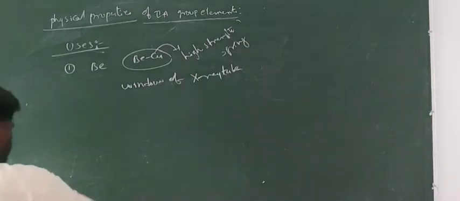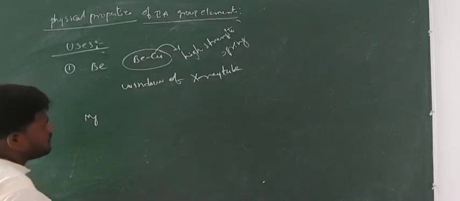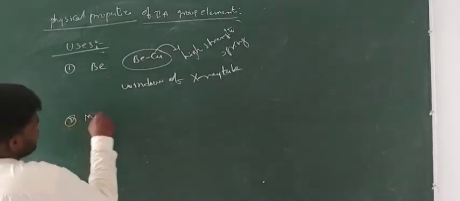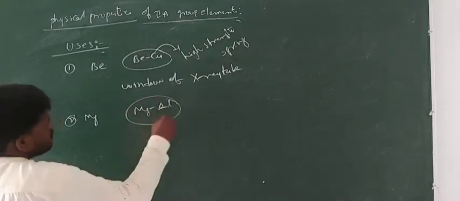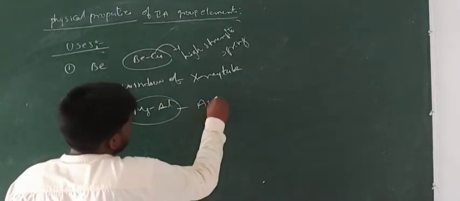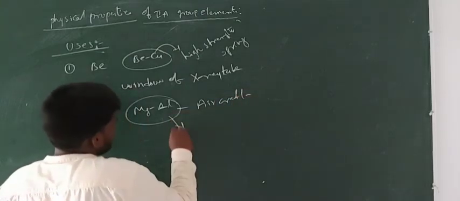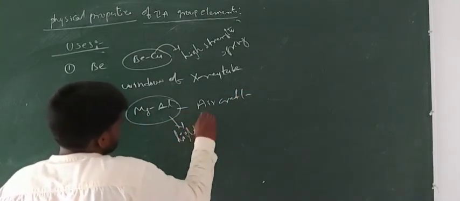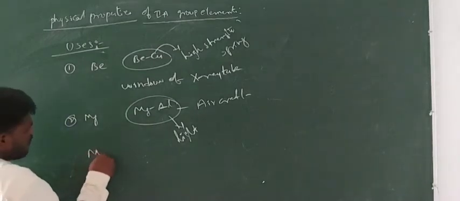And the next one, magnesium is also used in making alloys. The alloys of magnesium and aluminum are used to make the parts of aircraft, because they are light in weight. And the next one, magnesium hydroxide.